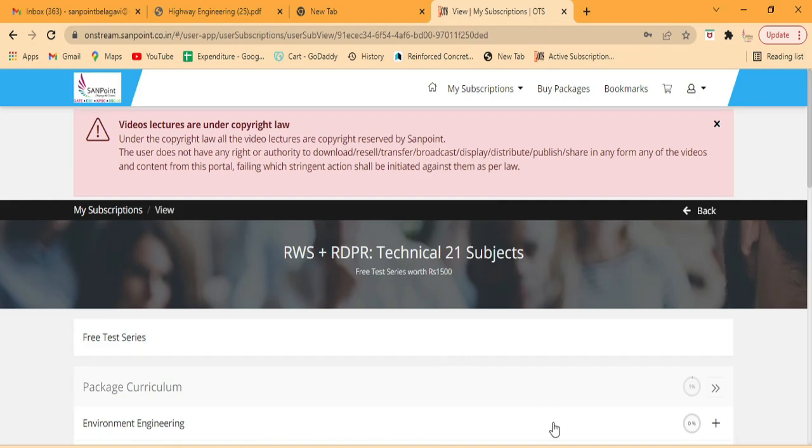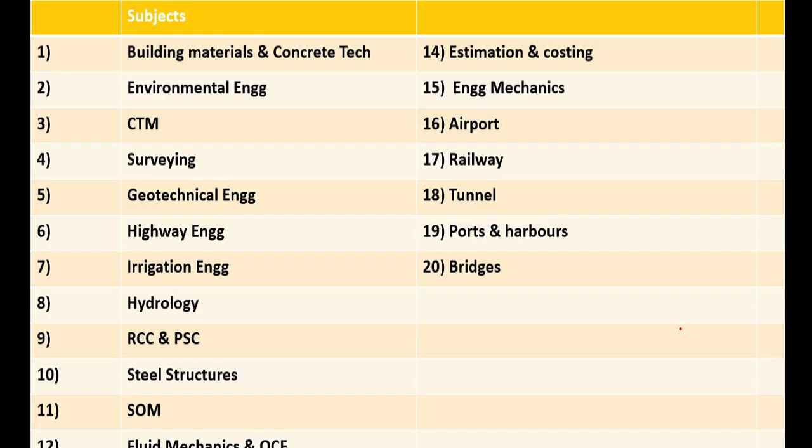So now let's understand the preparation strategy. These are all the subjects which are available in your KPSC plus RDPR package. This is the entire KPSC syllabus. If you see here, for RWS, highway engineering is not there, structural analysis is not there, and these subjects are not there. So as of now you can leave these subjects, concentrate on other subjects, and once you finish those, you can study these subjects. If you join only RWS, these subjects will not be there for you in the package, but if you join RWS plus RDPR, these subjects are also there.